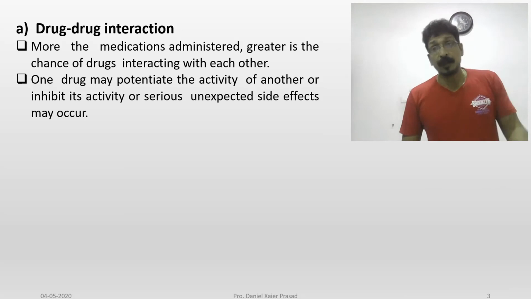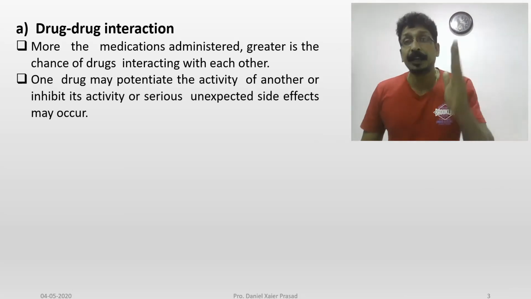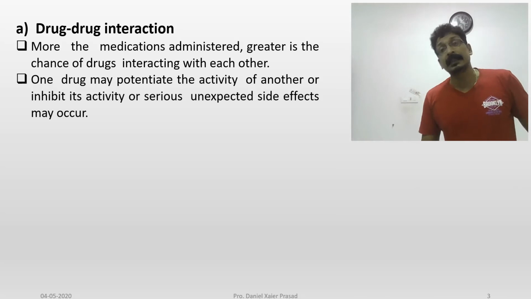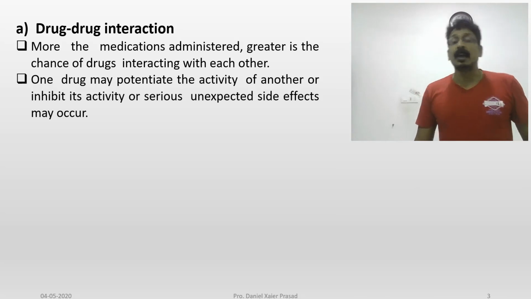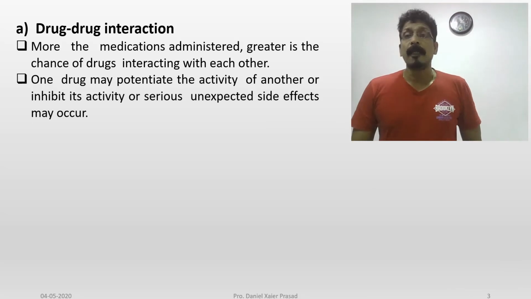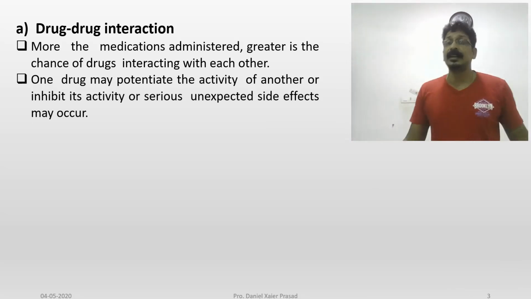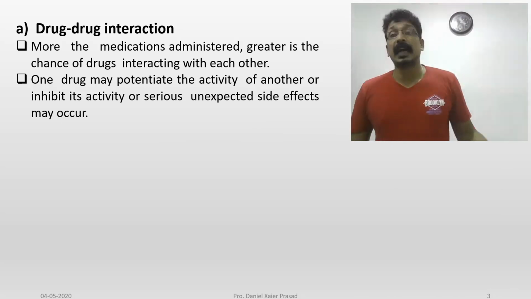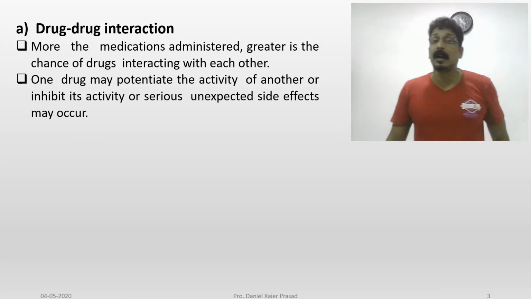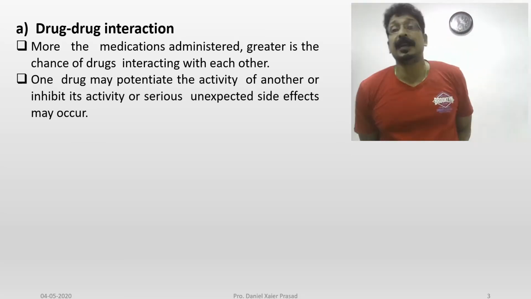So when you prescribe ketoconazole and acetamizole, you may know it is a second generation antihistamine drug. If somebody is complaining to a physician that I have itching as well as a fungal infection, and he prescribes the antifungal ketoconazole together, it will cause cardiac arrest immediately. The patient will be in big trouble.